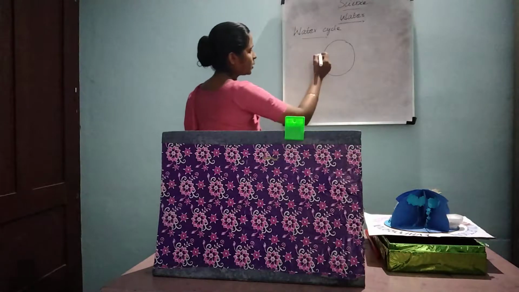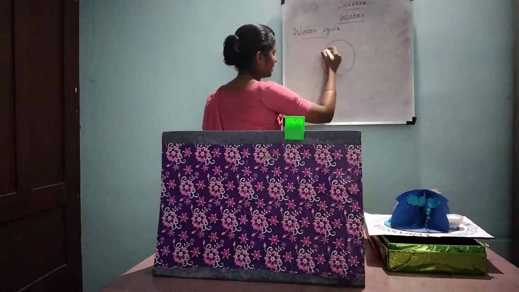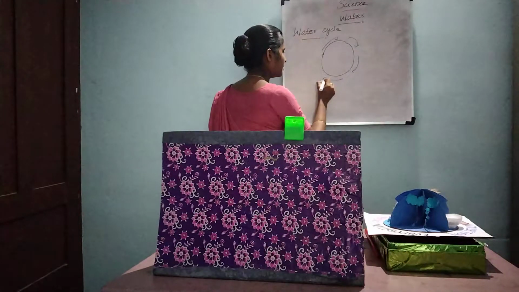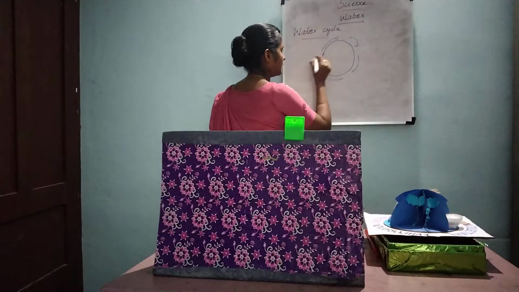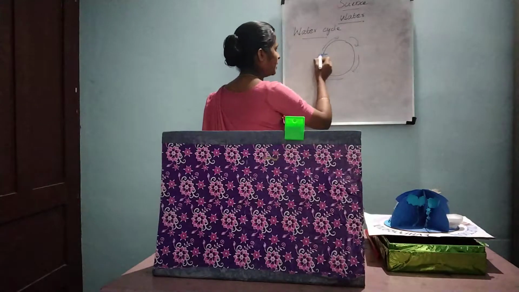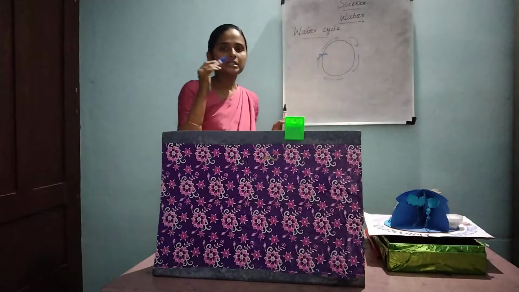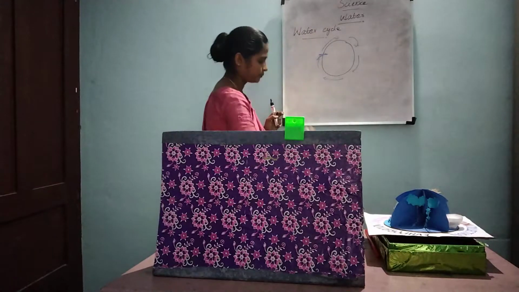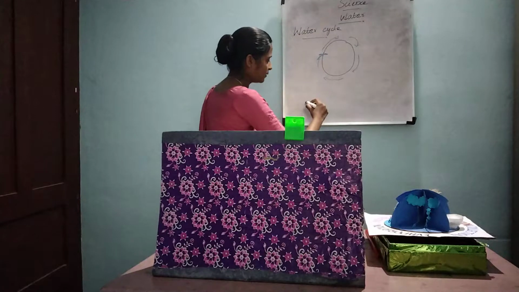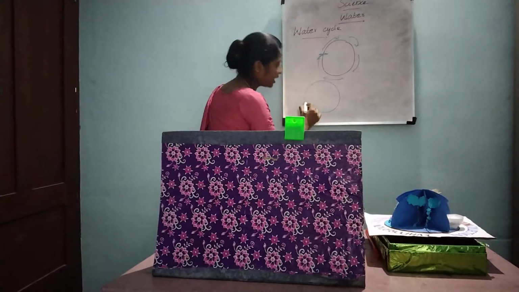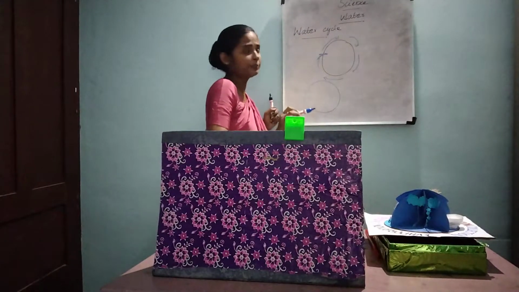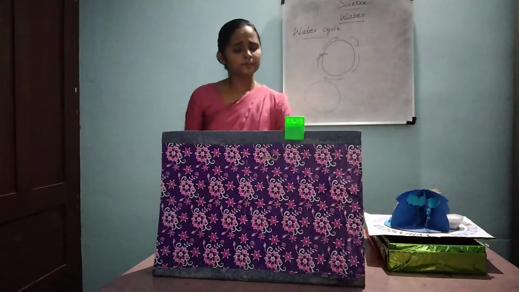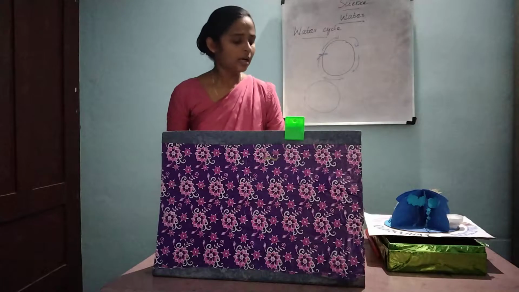So if it starts moving from here, it will come to this place, right? The initial point and final point is the same for the cycle wheel, right? It moves like this. If it starts from here, it comes here. So that is the process that goes on in a cycle wheel, right?